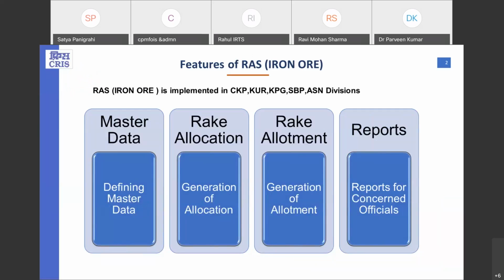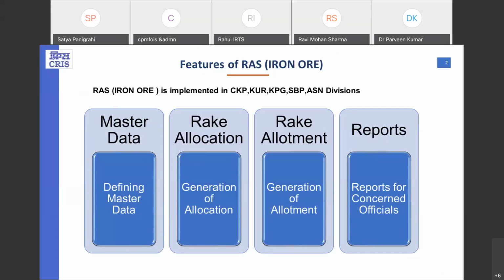Now, RS RNO is implemented in 5 different divisions: KGP, Kota, KPG, Sambalpur, and Asansol. Now, the RS-R4 has 4 different modules.